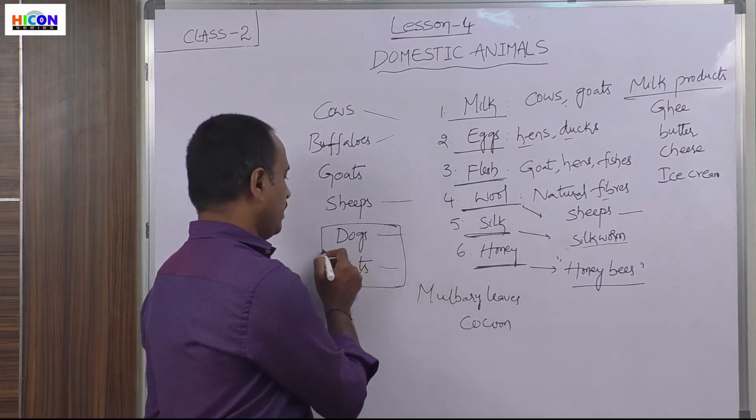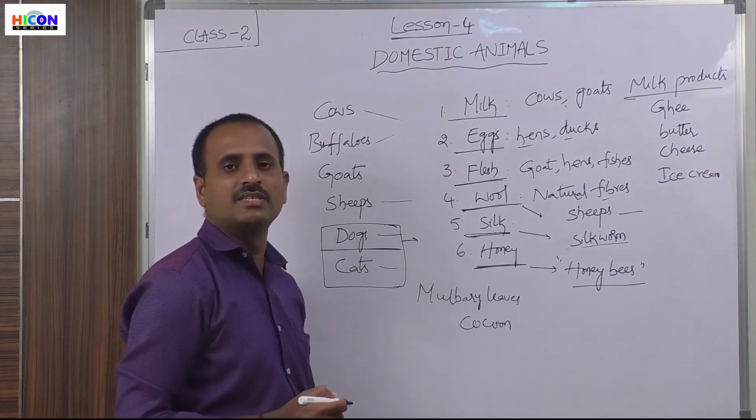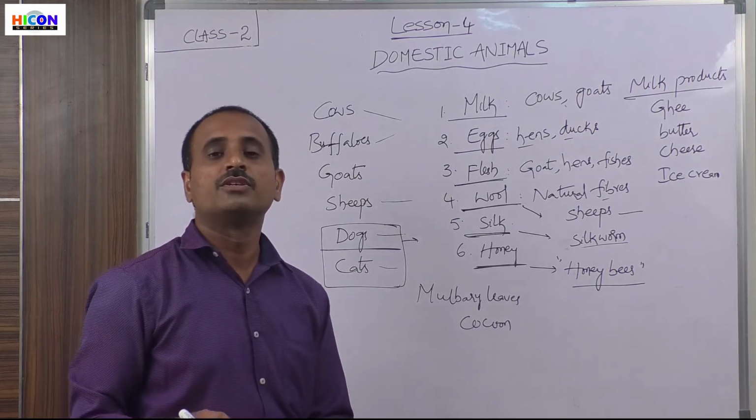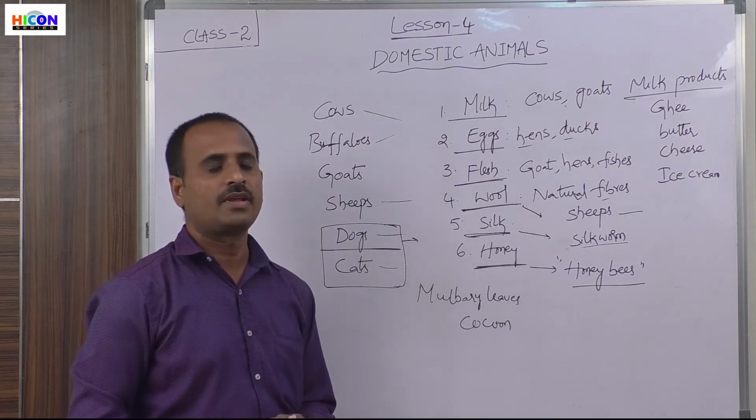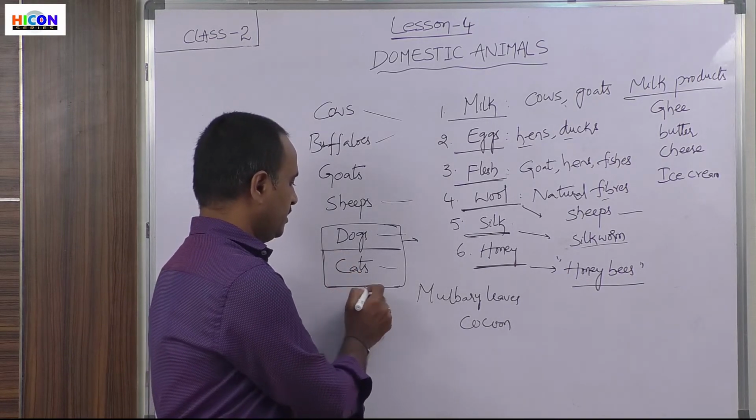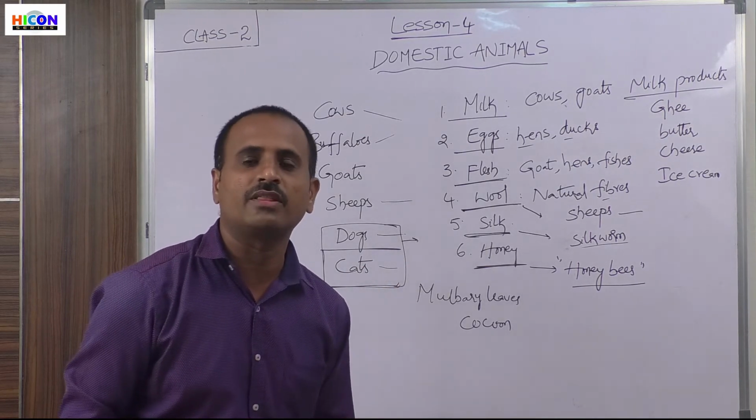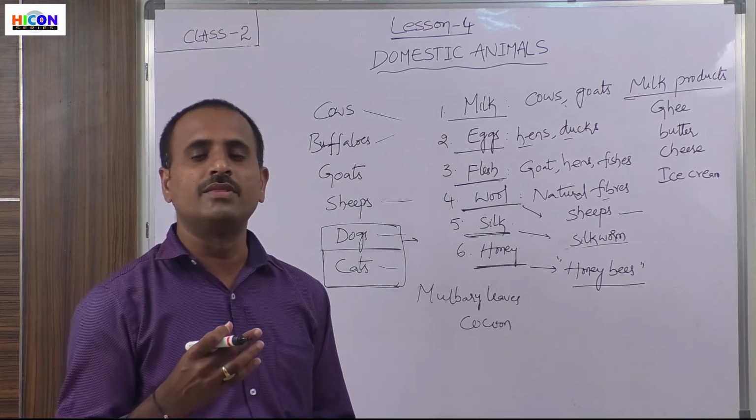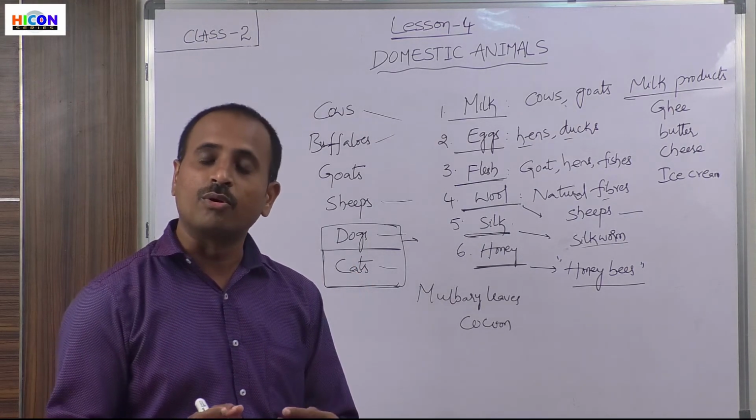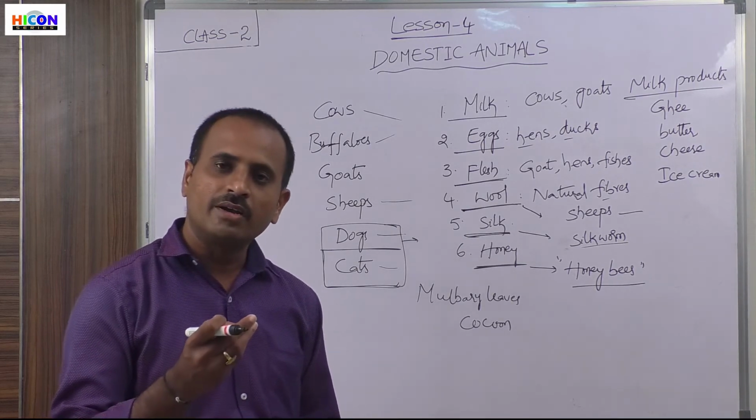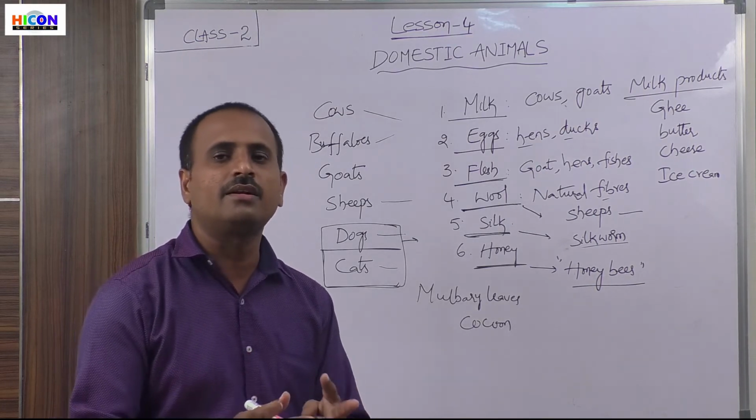So what do dogs do? Dogs will guard our houses. That means they will watch our houses during the night time and prevent our houses from thefts. And what is the cat? Cat is the animal which is grown in our houses for amusement, and we play with the cats. So those are called pet animals, which are grown in our houses for our amusement, recreation, or entertainment.